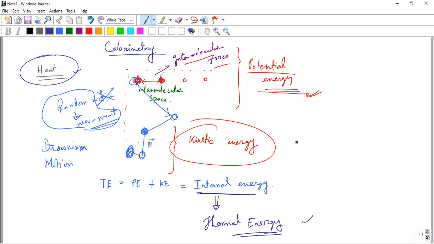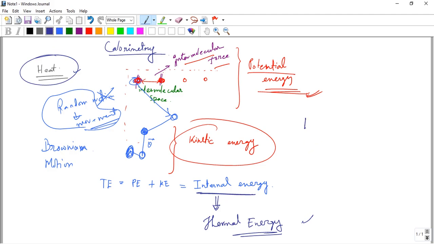That energy does not stay in one place. Energy is transferred, or energy flows, from one body to another body.